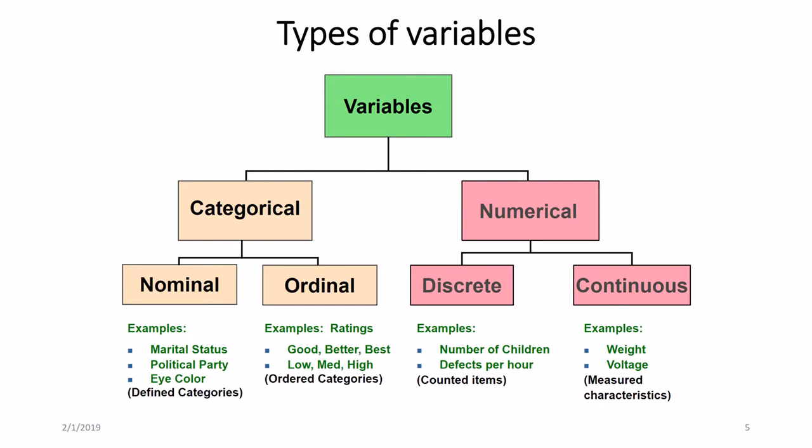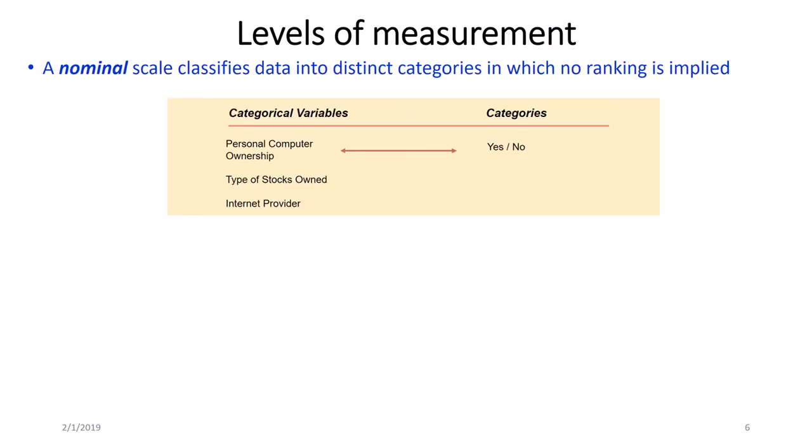Numerical variables can be discrete or continuous. Examples for discrete variables include the number of children and the defects per hour, and finally, examples for continuous variables include width and voltage.